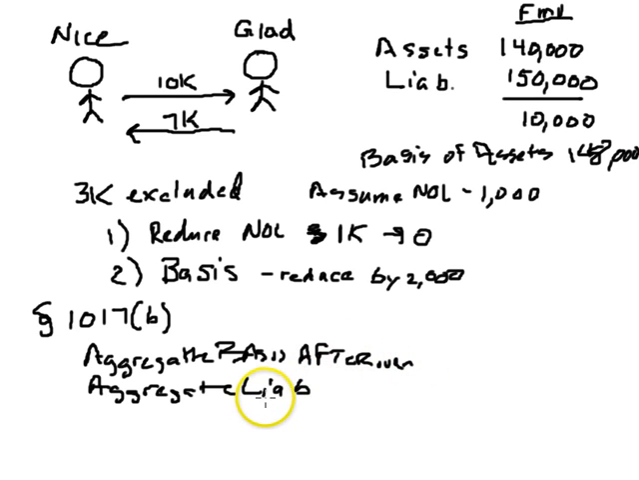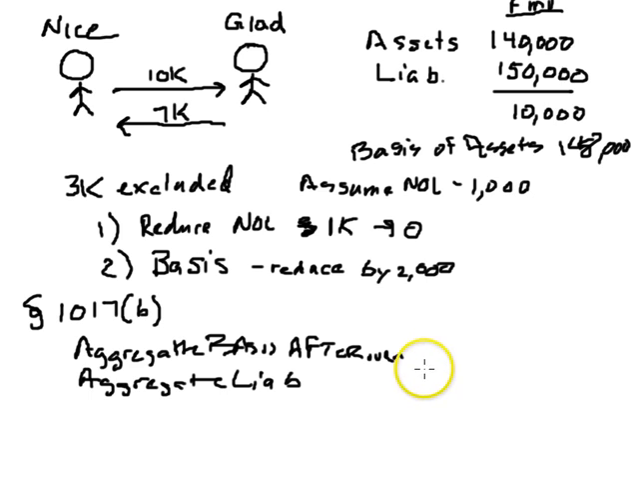Well, what was the aggregate assets right before the discharge? Well, that's $148,000. So we'll take $148,000, and what happened as a part of the discharge to our assets? Well, we actually paid $7,000 in full satisfaction of the loan. So our assets dropped by $7,000. And what was our liabilities before? Well, our liabilities before was $150,000.